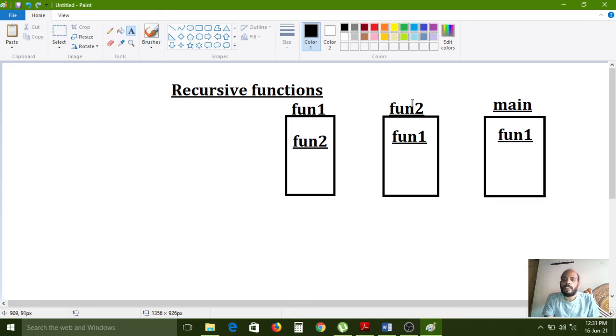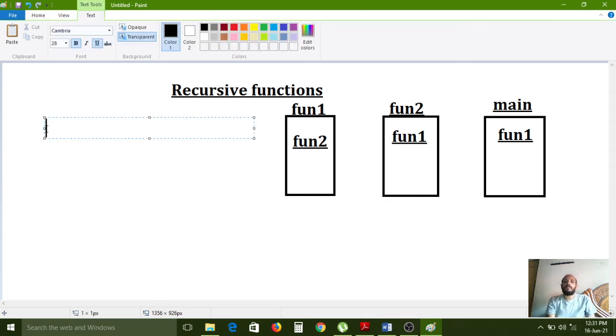Function 2 is available, and inside it the function 1 statement is there. So again it will call function 1, and again the controller checks function 2, which again calls function 1, like that. A function calling itself is called a recursive function. Carefully observe here.